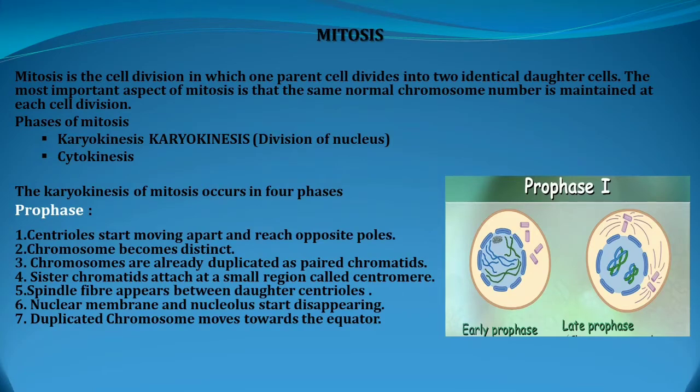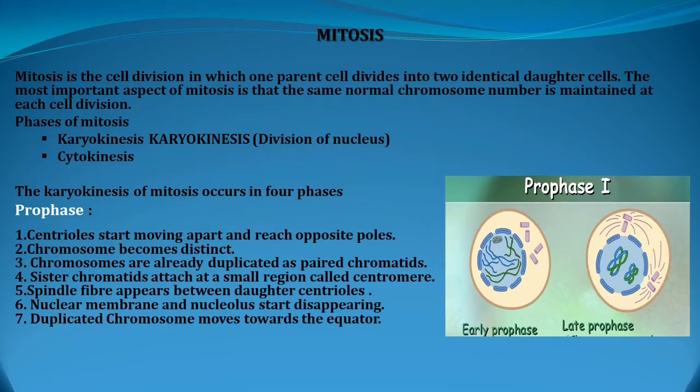Usually in the nucleus, the chromosomes appear like chromatin fibers, coiled thread-like structures. But during the prophase stage, they become distinct. The chromosomes are already duplicated as paired sister chromatids. In the second picture you can see an egg-shaped structure, and in between is a round structure called the centromere, which helps to attach the sister chromatids.